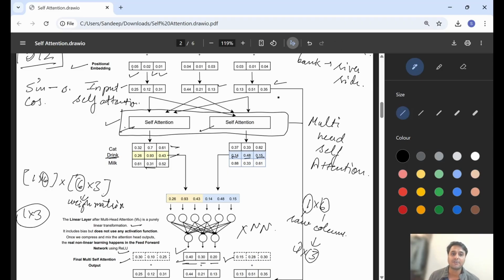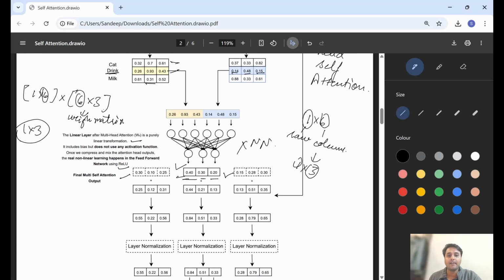Now coming to our last concept that we are supposed to learn today, that is skip connections. You can see this line: this is the input of self-attention, and we are adding the same input to the output of the self-attention. Why are we doing this? What is the need for it?